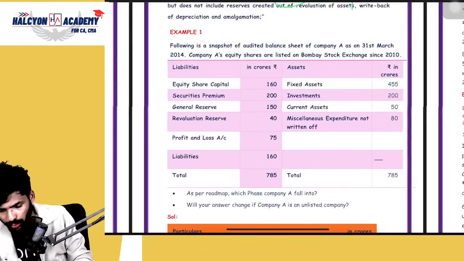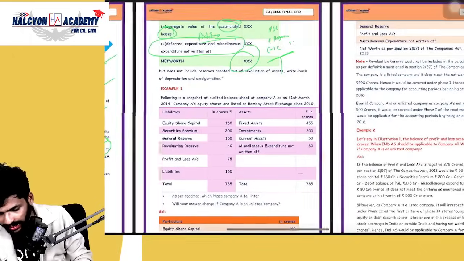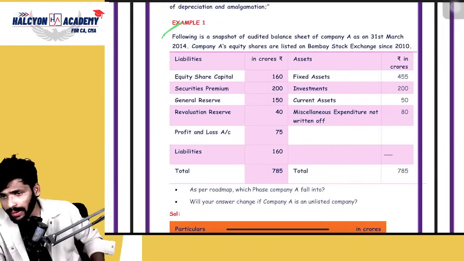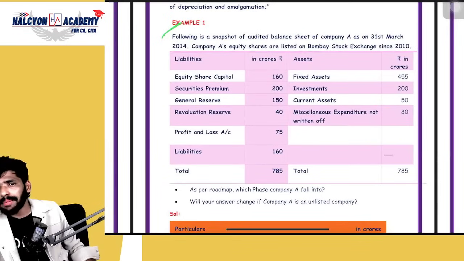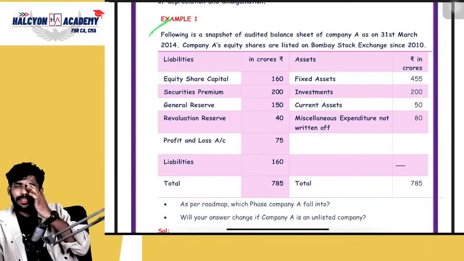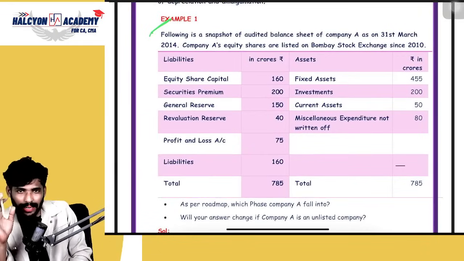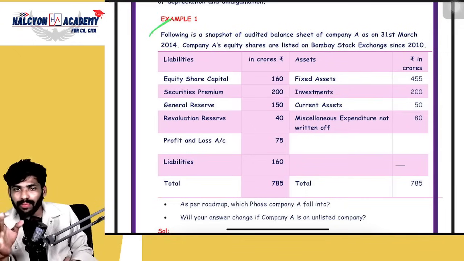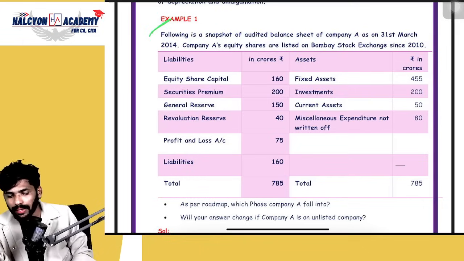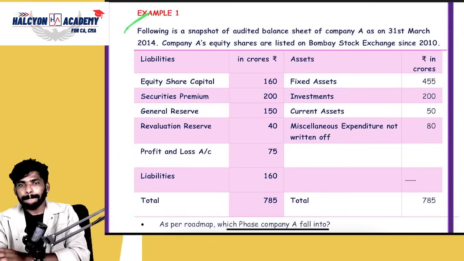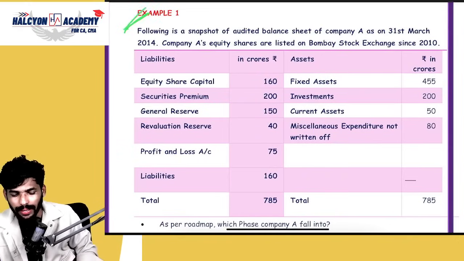Okay. So coming to example number 1, just do the calculation of net worth and give me the applicability of Ind AS. Almost 1 hour 13 minutes, guys. I think I have taken a lot of time, because this much knowledge is not required for our CMA final exam. I'm clearly saying this will be helpful for CA final level, but for CMA final it is not required. Unfortunately we have discussed all these things, but I don't want to discuss them further. We are already done with it, right? So okay, please do example number 1.